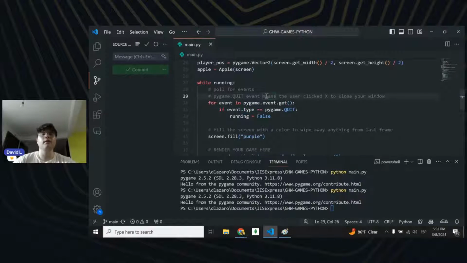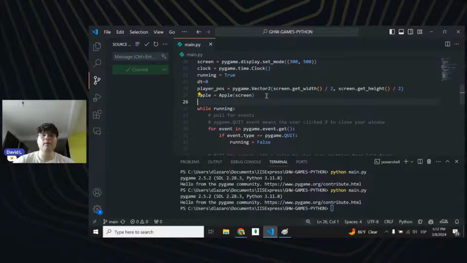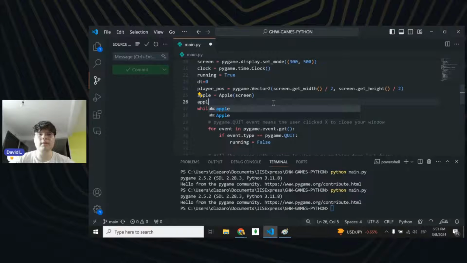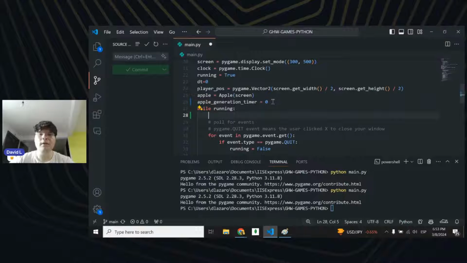But yeah, let's add a new variable called Apple generation timer, set to 0, and whenever it goes, plus equal 1. Oh no, actually dt.